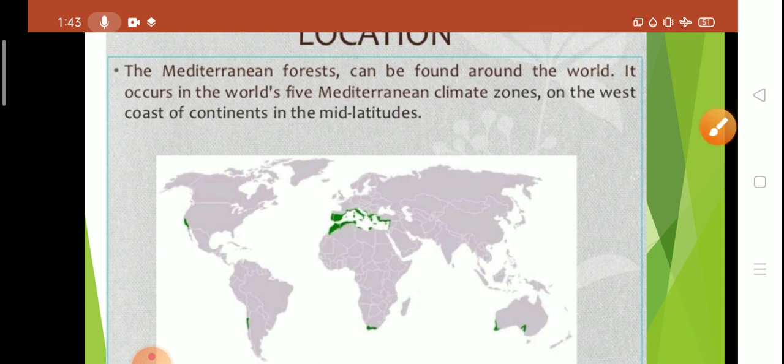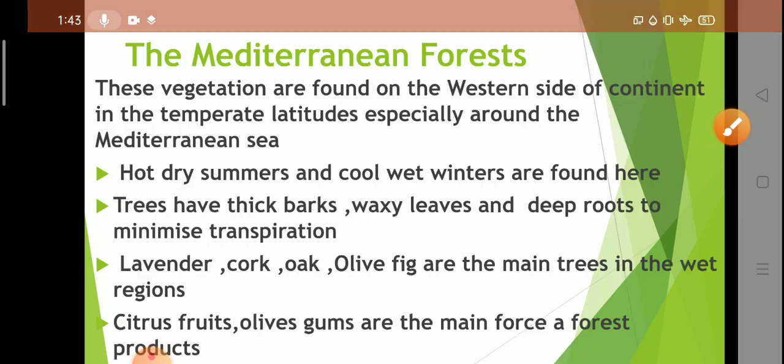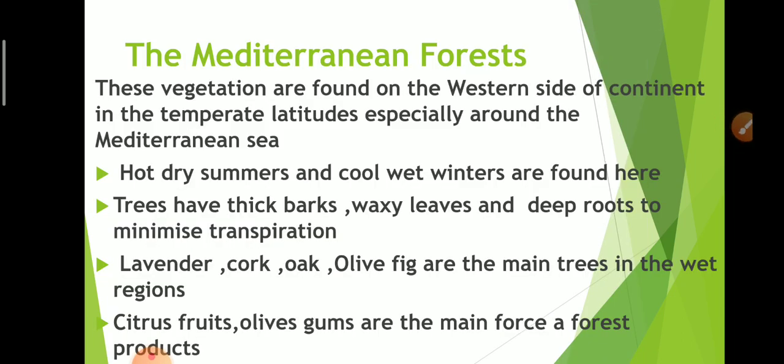So this is all about the distribution of Mediterranean forest. Hot dry summers and cool wet winters are found in these forests.